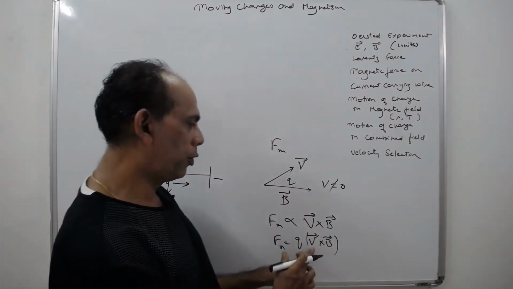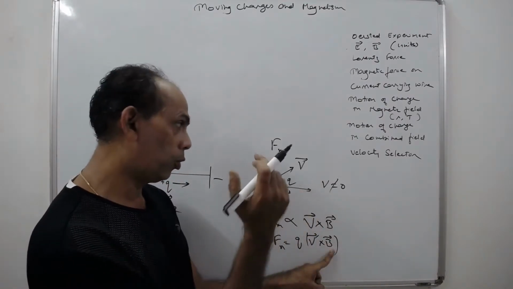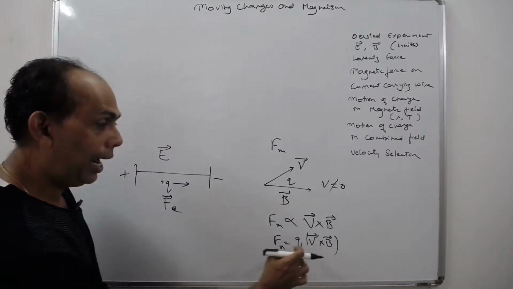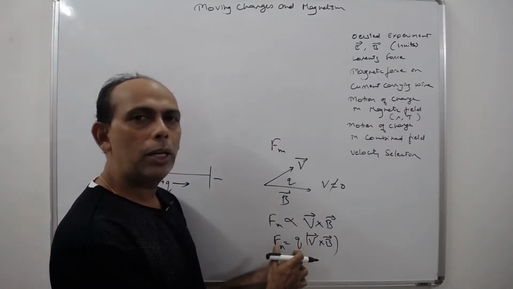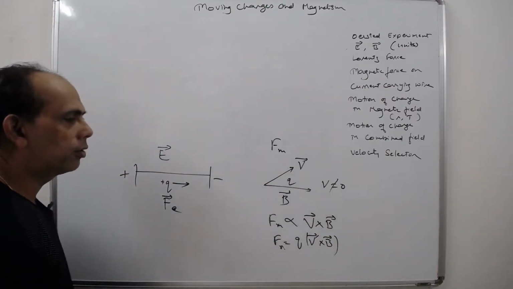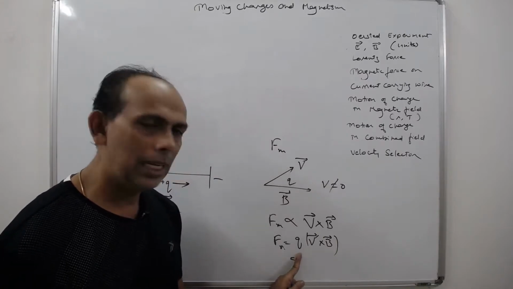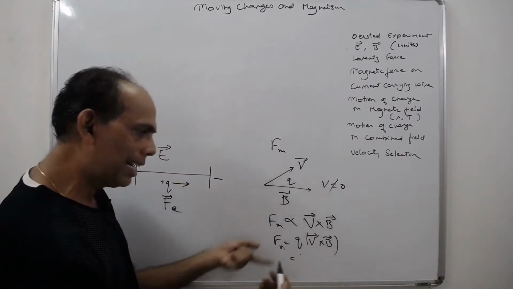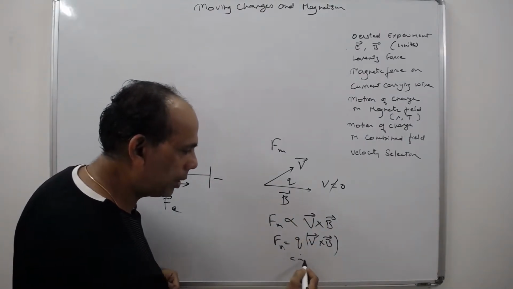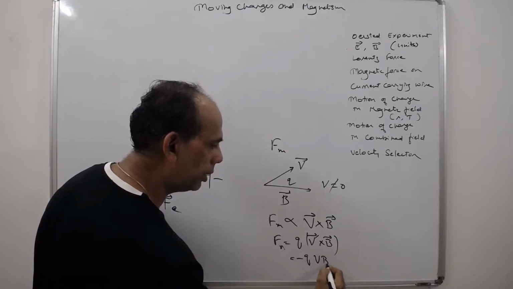So we know that force depends on the strength of the magnetic field, because the stronger the magnetic field, the more force will act. And if it is moving faster, again more force will act. It also depends on the charge. There is one more aspect of this force. If this charge is negative, then the force will act in the opposite direction. This becomes, suppose this is negative, minus Q V cross B.